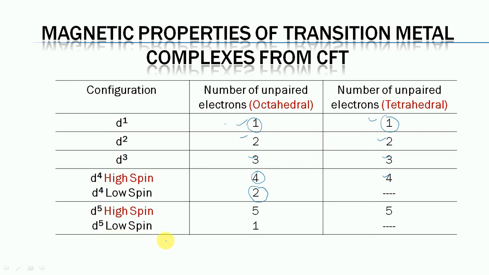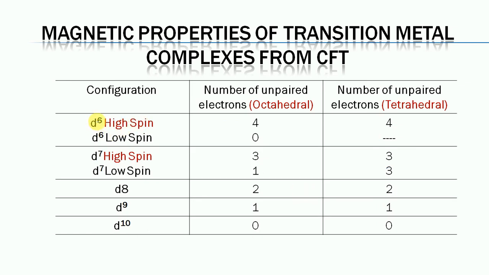Similarly, in the D5 system, the high spin octahedral complexes will have 5 electrons, while the low spin complexes will have only 1 unpaired electron. So high spin complexes have higher paramagnetic character and low spin complexes have low paramagnetic character. In the case of tetrahedral complexes, it is 5 unpaired electrons.